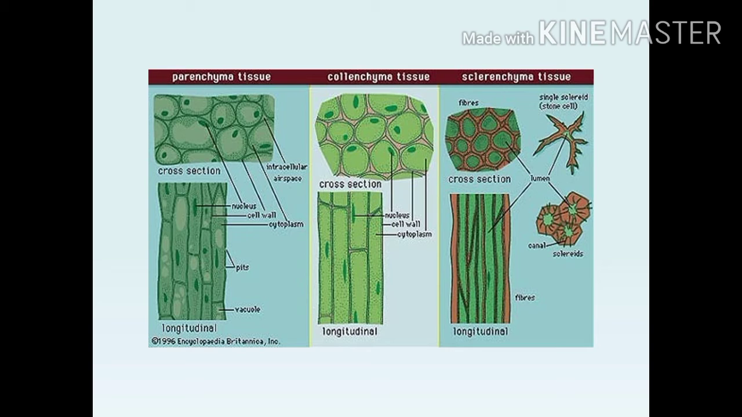See in this picture you can see the different types of tissues. Parenchyma tissue. What is tissue? Group of cells, group of parenchyma cells. Collenchyma tissue, sclerenchyma tissue. Here it is clearly showing the intercellular air spaces. The cell also contains small pits, the holes, and vacuoles. Nucleus, cell wall, cytoplasm. The fibers are there.